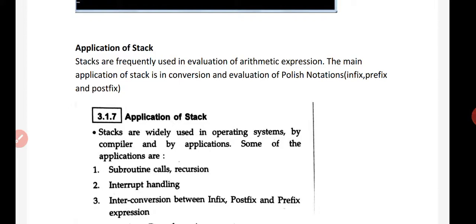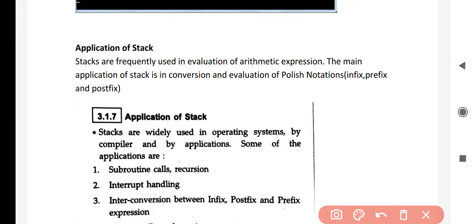Okay, today we are going to see applications of stack. Stacks are frequently used in evaluation of arithmetic expressions. The main application of stack is conversion and evaluation of Polish notations. These notations are called infix, prefix, and postfix.